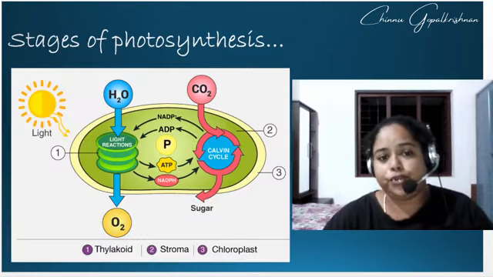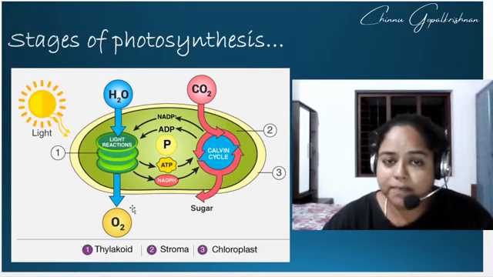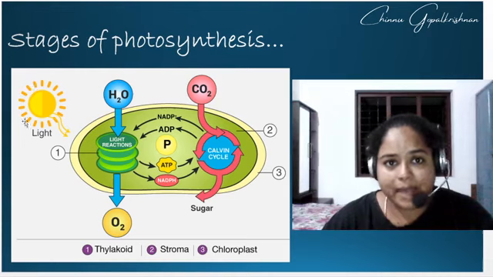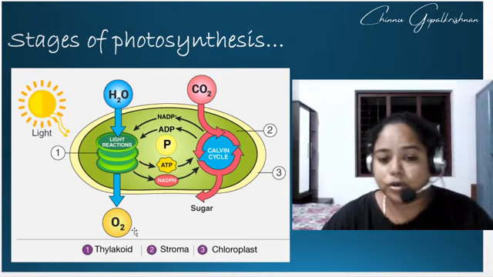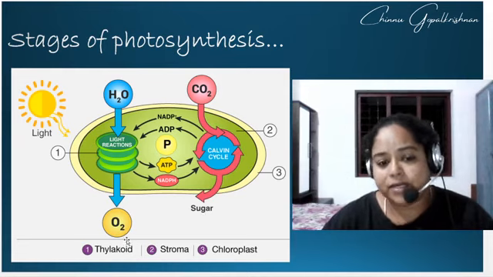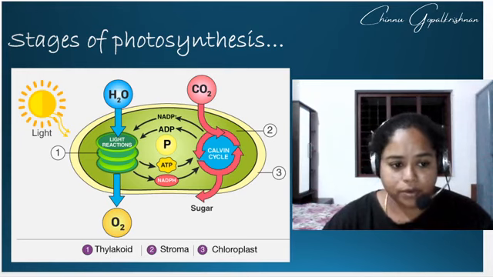Here I have shown you a diagram showing the importance of chloroplast. What is the importance of chloroplast? Chloroplast contains the green pigment called chlorophyll, which traps the solar energy, and they help in the process of photosynthesis. As a result of photosynthesis, there is release of oxygen and formation of sugar. Here they have mentioned thylakoid and stroma, and finally the whole structure that is called the chloroplast.